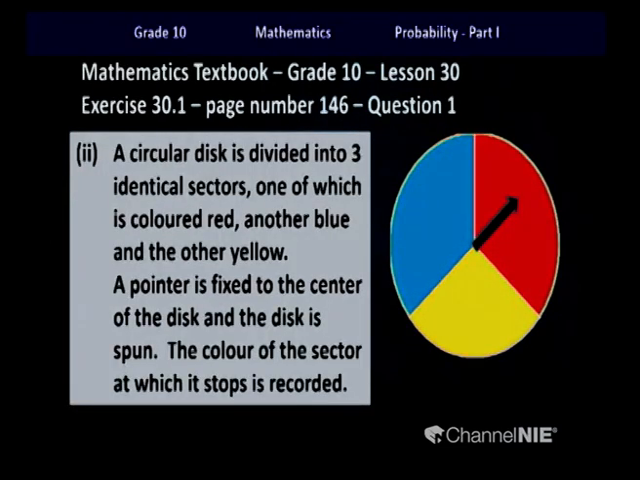The second part of the question. A circular disc is divided into 3 identical sectors, one of which is colored red, another blue, and the other yellow. A pointer is fixed to the center of the disc and the disc is spun. The color of the sector at which it stops is recorded. So children, in this diagram I have shown you the three colors. So there will be only three outcomes in this experiment, which we write like this. Here also, children, you can abbreviate and take capital R, capital B and capital Y for the three separate colors. Okay children, let's look at the next question.